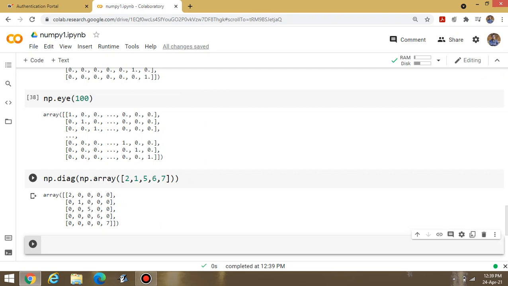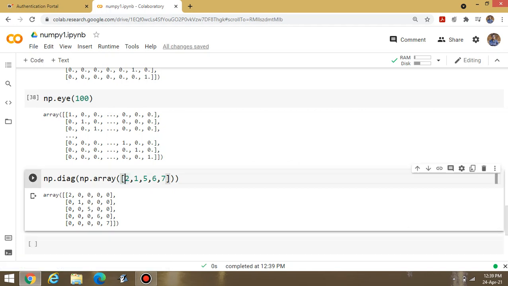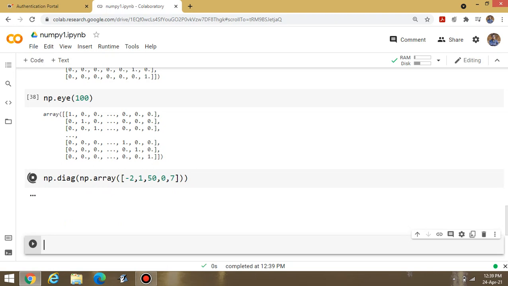In the previous one, only ones are there at the diagonal position when I am writing np.I. But if I am writing np.diag, it means I can insert the values, whatever value is required by me, whether this value is negative, whether this value is 0 or this value is positive. You can insert any value, you can display accordingly.